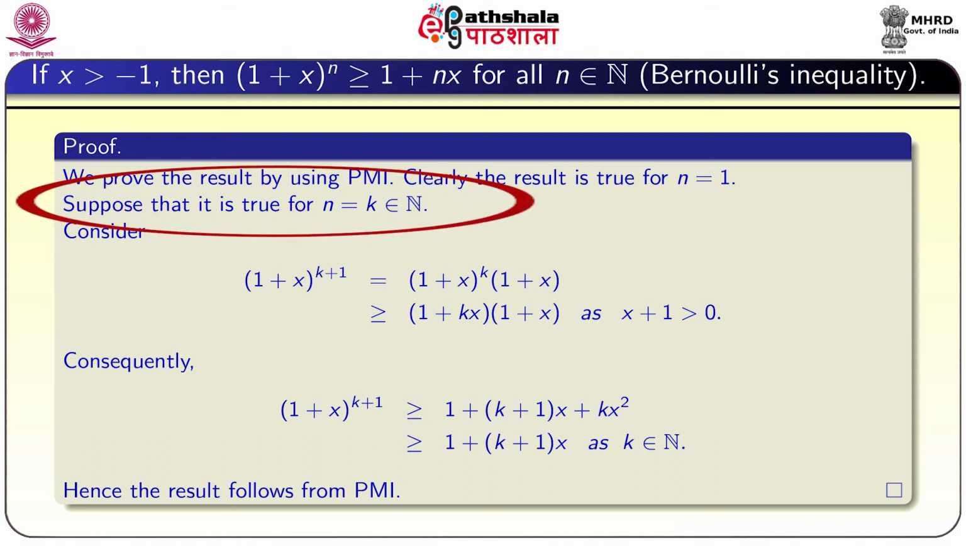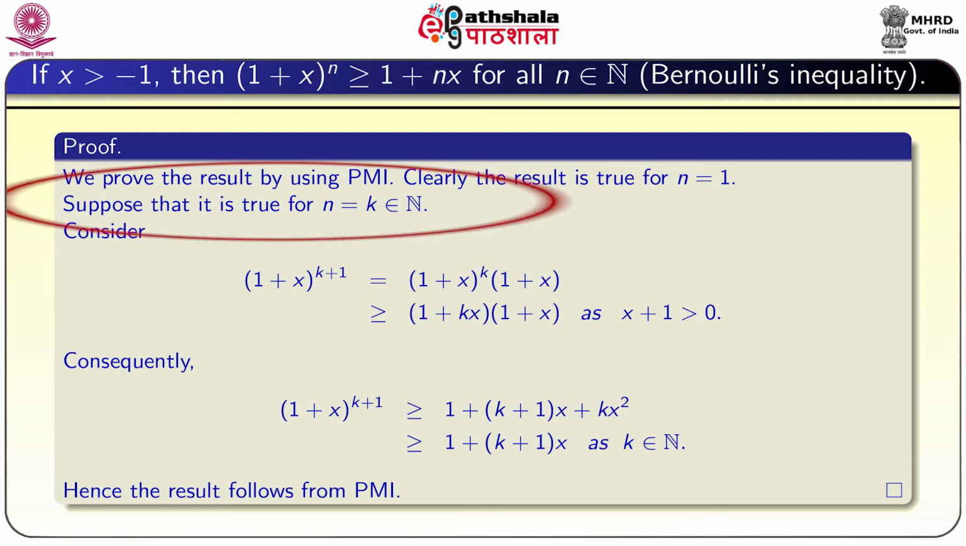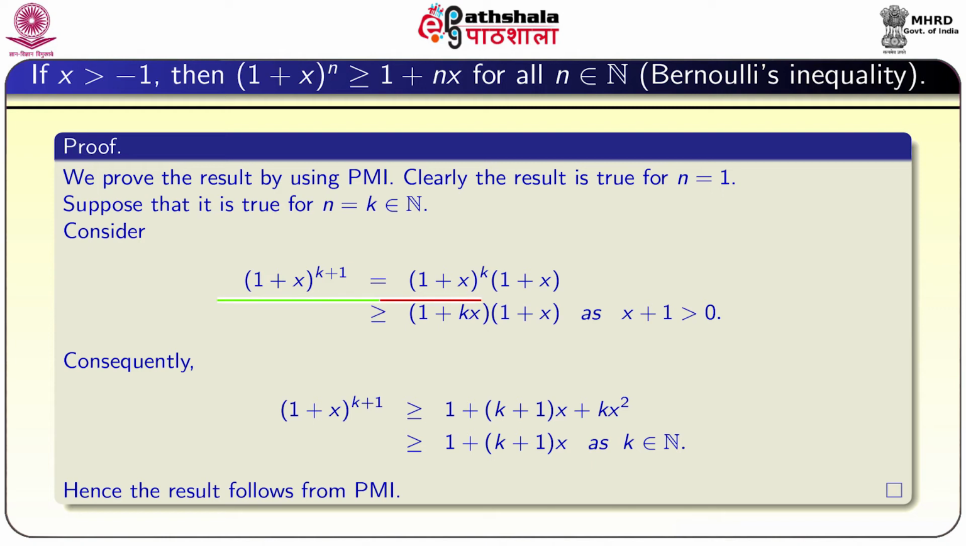Suppose the result is true for n equal to k. Now, we will consider the n equal to k plus 1 case. So, consider 1 plus x whole power k plus 1, which is equal to 1 plus x whole power k into 1 plus x. So, clearly this is greater than or equal to 1 plus k x into 1 plus x, as x plus 1 is greater than 0. We are assuming x is greater than minus 1. So, that is why you will get this inequality.